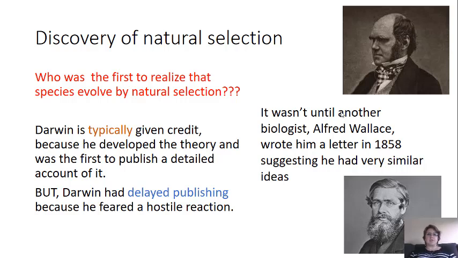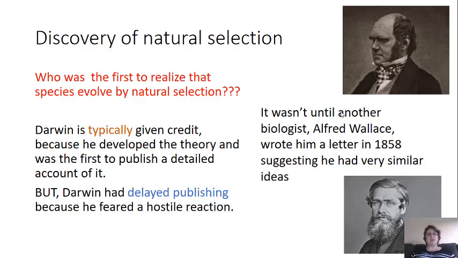So who was the first person to realize that species evolved by natural selection? This actually is really kind of an interesting situation. We typically give credit to Darwin because he developed and published the theory. He was the first to publish a detailed account of it. But Darwin had actually delayed publishing because he feared a hostile reaction.